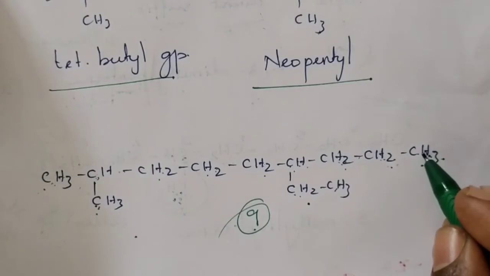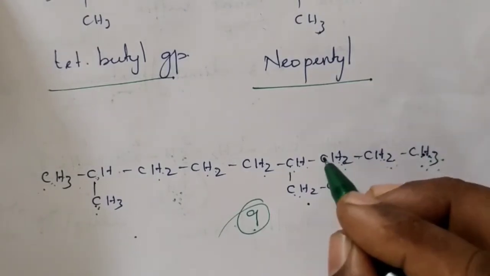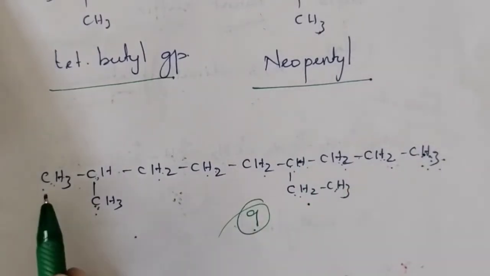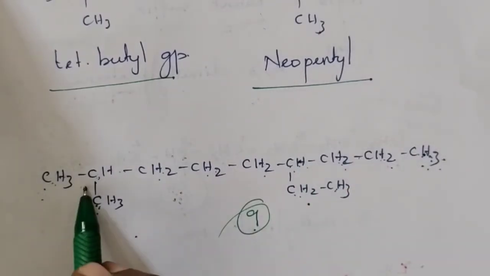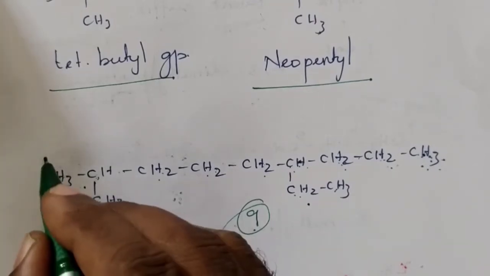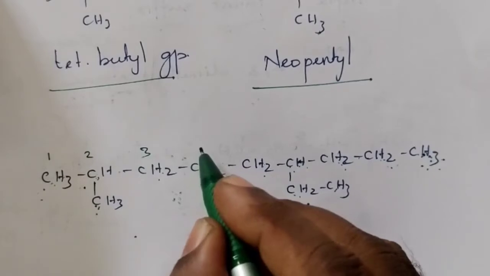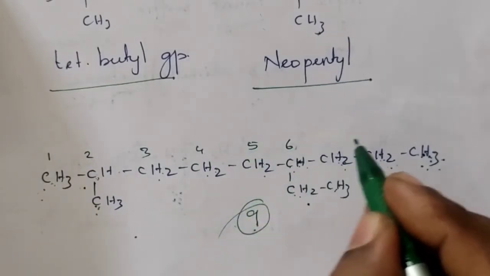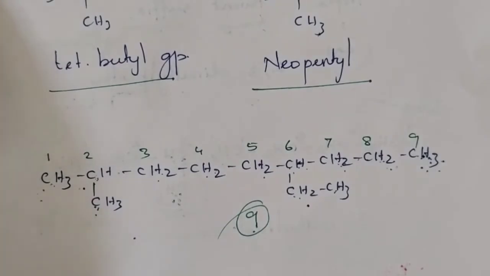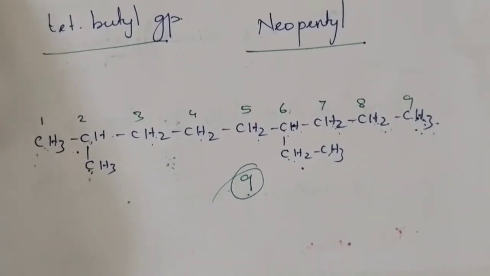Suppose if you start giving numbers from this side, 1, 2, 3, 4, the substituted carbon gets 4. Suppose if we give numbers from this side, 1, 2, it gets the second position. So the numbering should be done from this side, 1, 2, 3, 4, 5, 6, 7, 8, 9. Now we have to write the name.